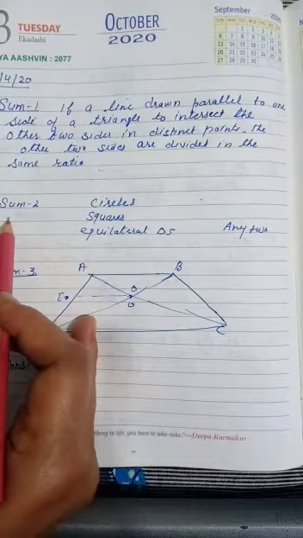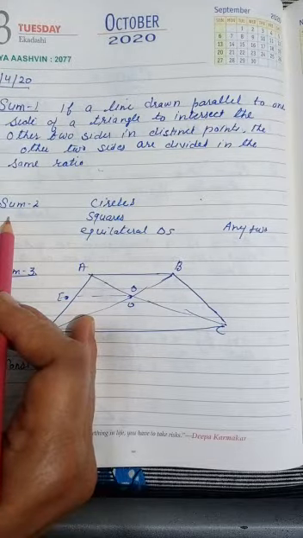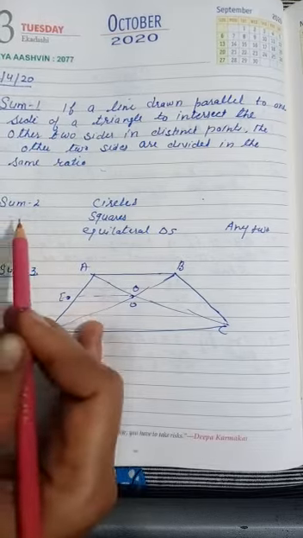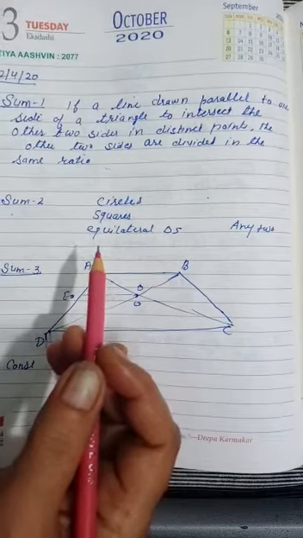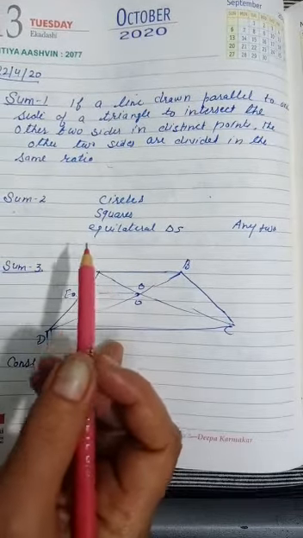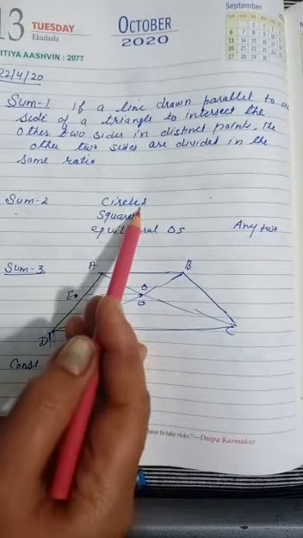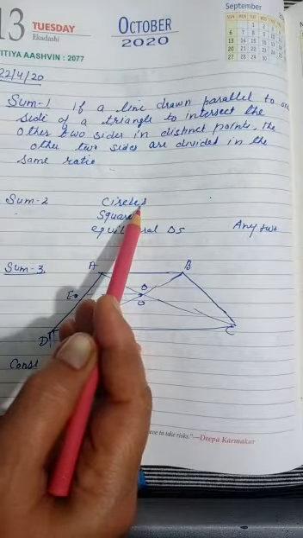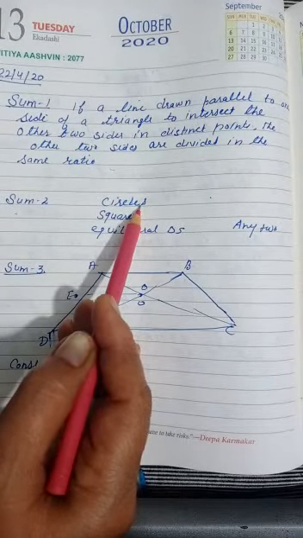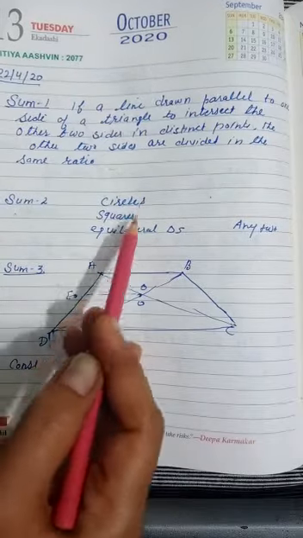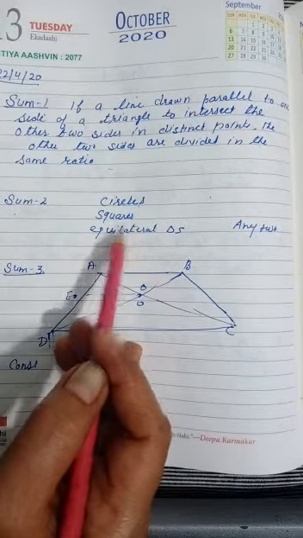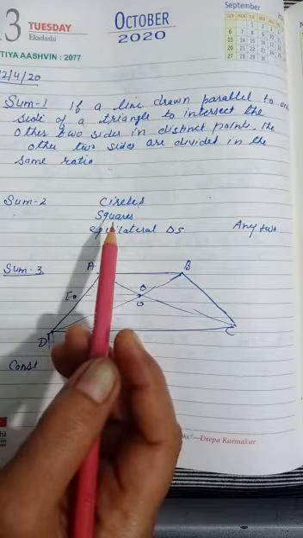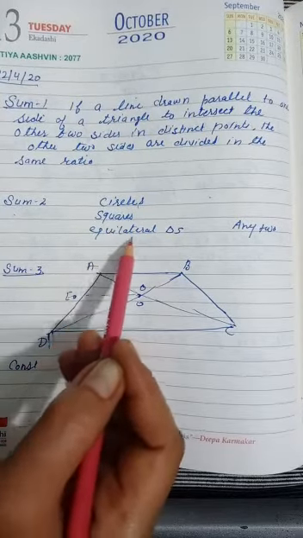The second question is, you have to give an example of similar figures. Similar means having the same shape and the size in some proportion. So we can say all the circles, because the radii are in some particular ratio. All the circles are similar. Second, all the squares, because if we take any sides, the corresponding sides are in the same ratio. All the equilateral triangles,